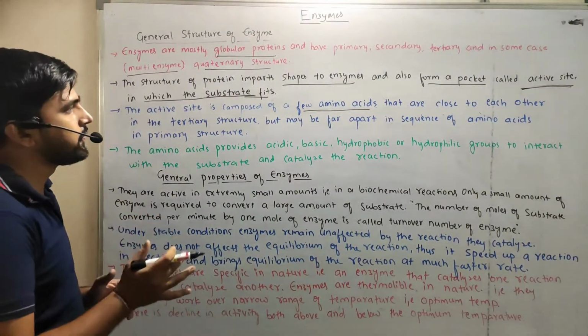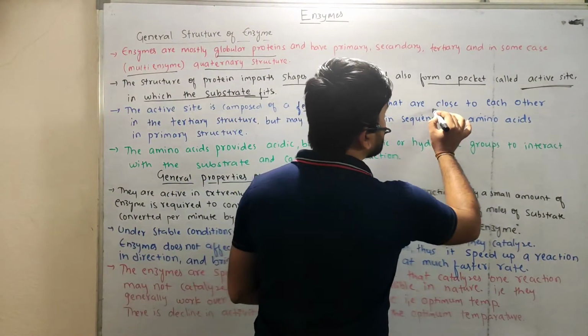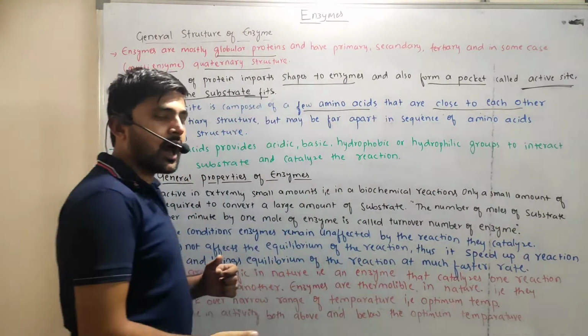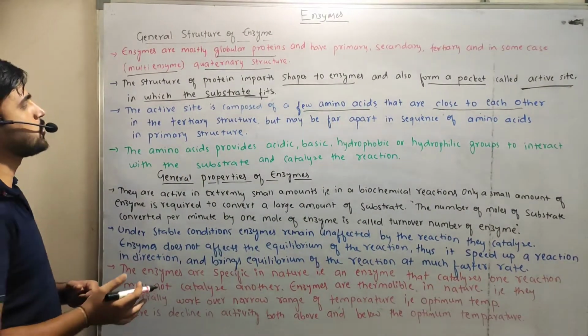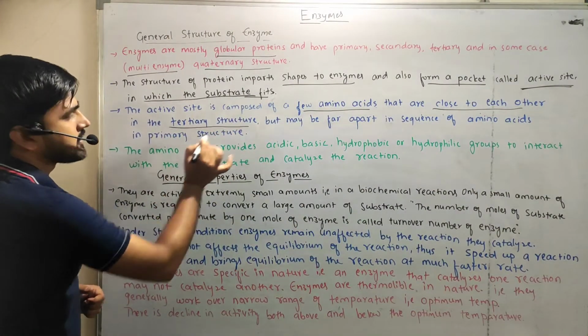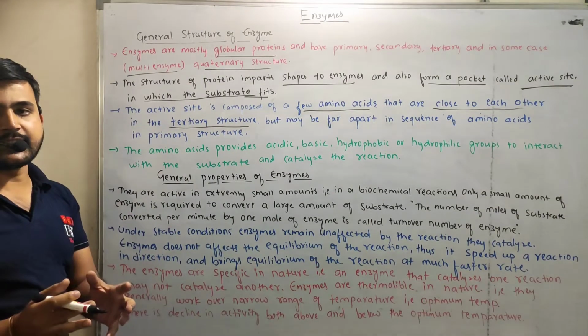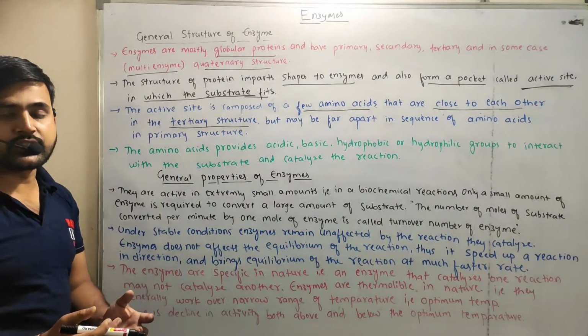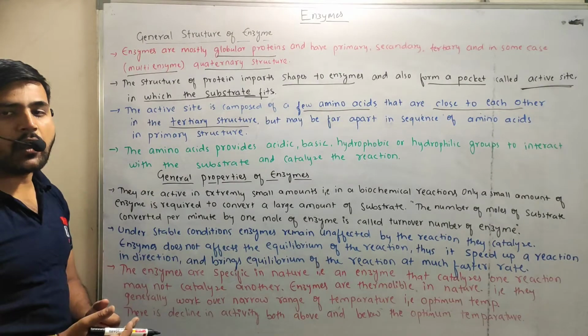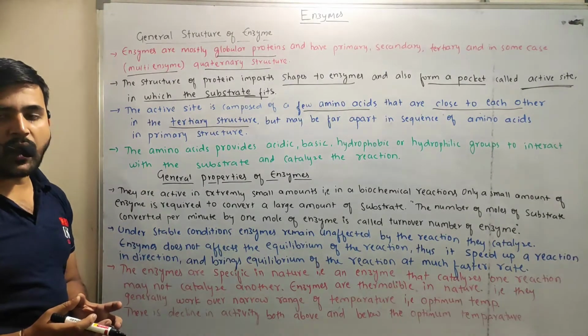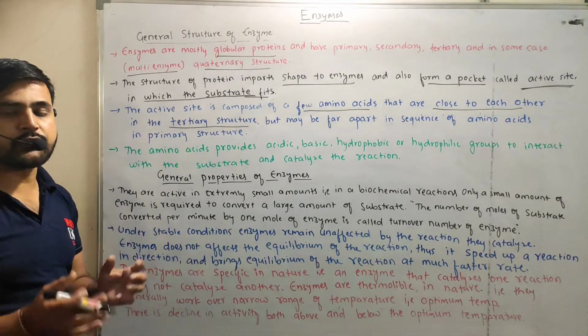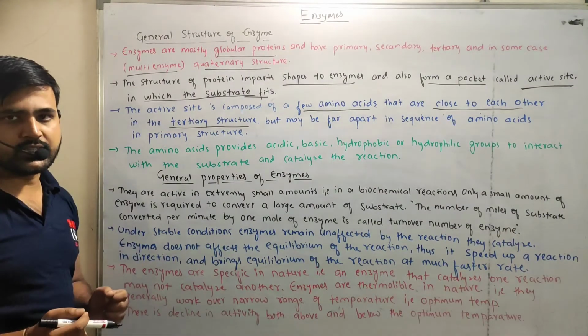Those few amino acids are close to each other in case of tertiary structure. Okay, the enzymes which possess tertiary structure of proteins have a few amino acids in their active site which are present very close to each other, right?